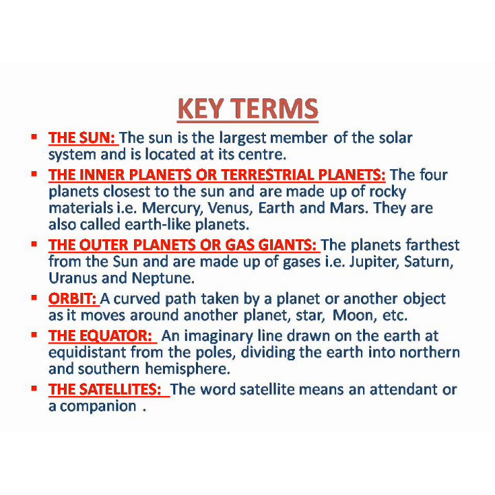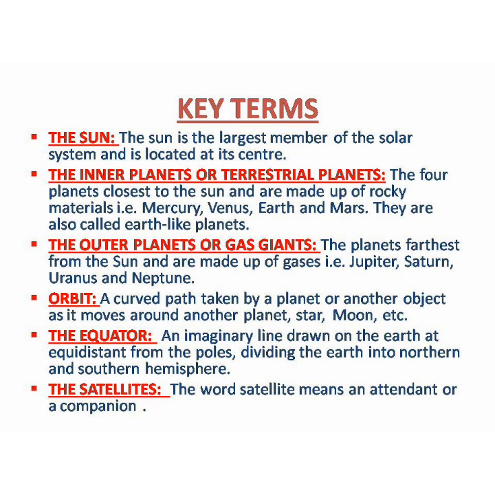Then next is the orbit, a curved path taken by a planet or any other heavenly object as it moves around another planet, star, moon, sun, etc. So a planet revolves around the sun on a fixed path. That path is called orbit. Similarly, asteroids and satellites revolve around planets on a fixed path only. So every path which any object takes around certain objects is called orbit.